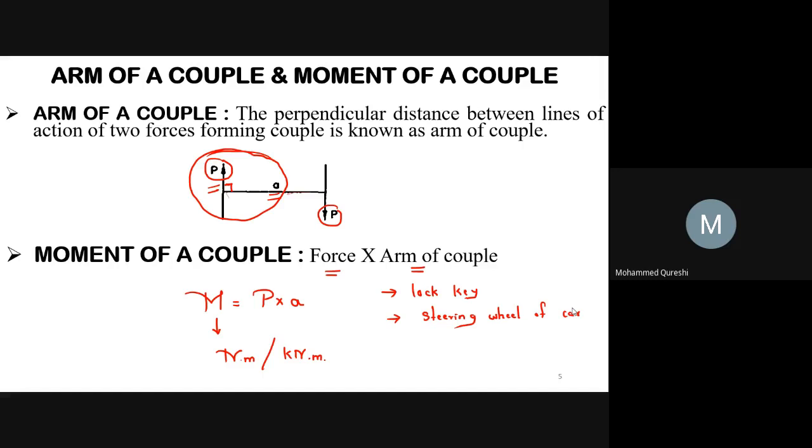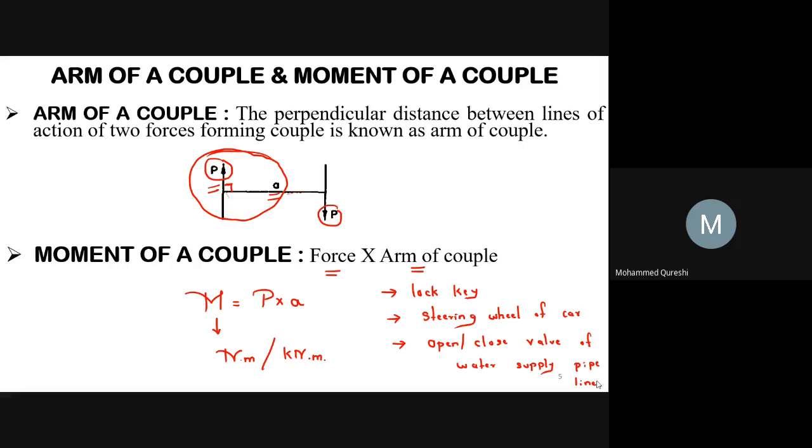Whenever we apply the forces on the steering wheel of a car by two hands to steer the car towards left or right, it forms a couple. And the third one will be to open or close the valve of a water supply pipeline. This is also forming a couple.